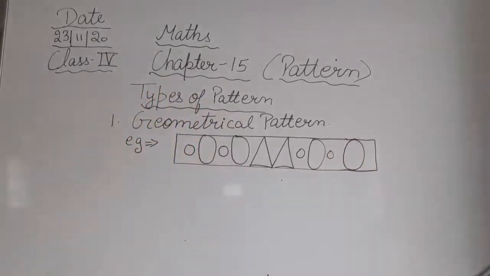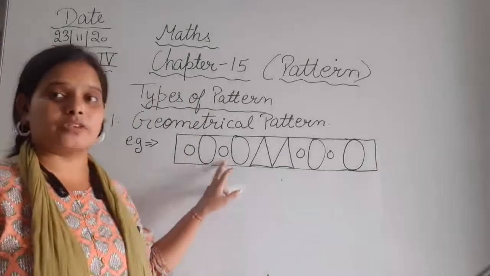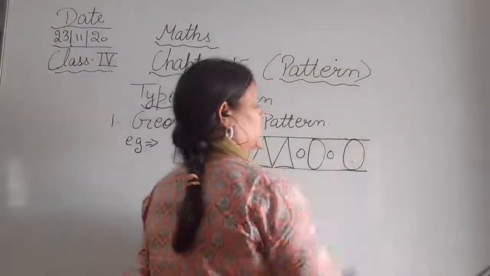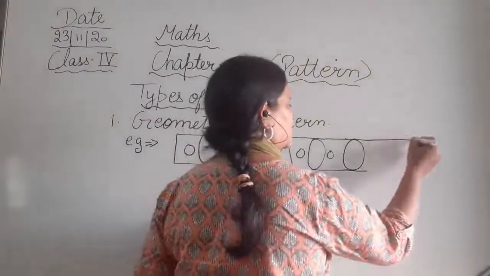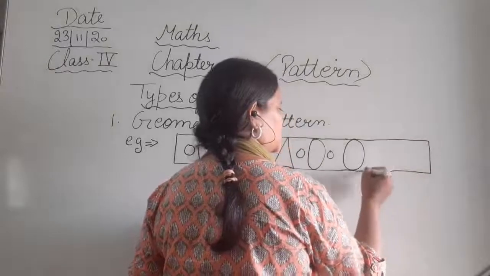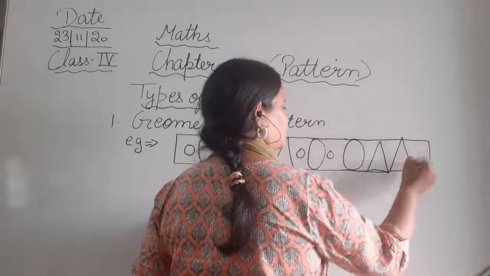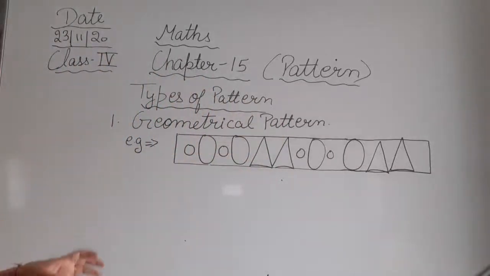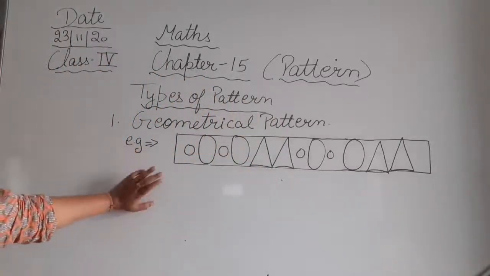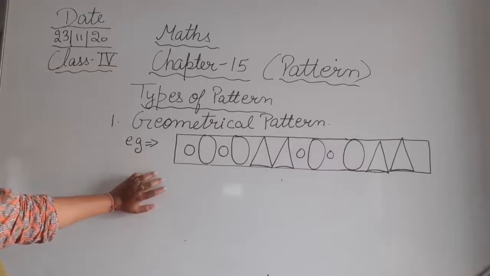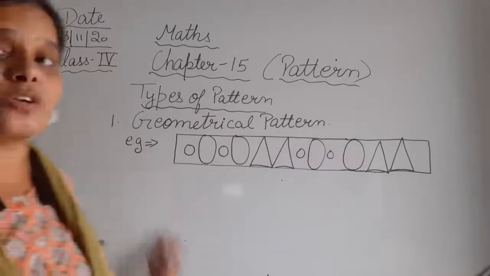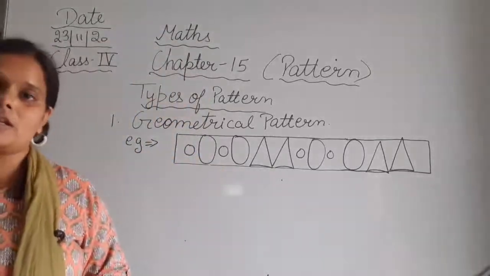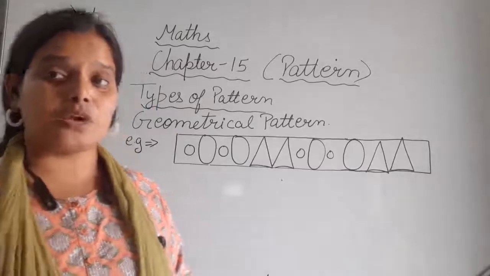Okay, तो देखिए एक पैटर्न फॉलो करें, पहले छोटा सर्कल, फिर बड़ा, फिर छोटा, फिर बड़ा, फिर 2 सर्कल्स. उसके बाद क्या आएगा, इसके बाद जो पैटर्न अगर हम ड्रॉ करेंगे तो क्या आएगा. So what will be the next in this pattern? In the next you can make 2 triangles. Okay, so this is the geometrical pattern. So geometrical pattern is a pattern in which we use geometrical shapes, जिसमें कि हम geometrical shapes draw करते हैं या use करते हैं, that is known as geometrical pattern. I hope it is clear.